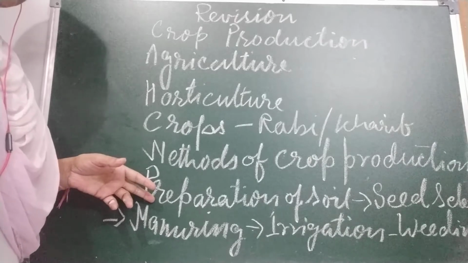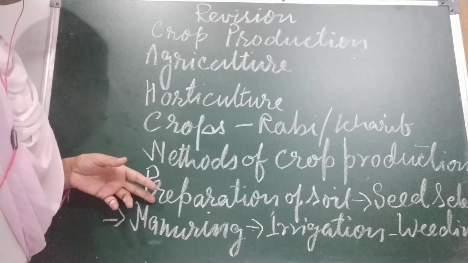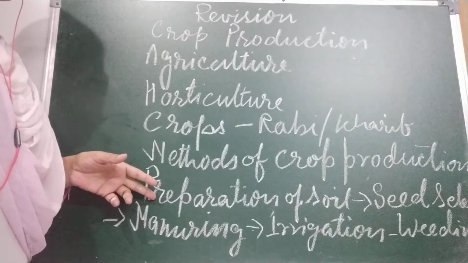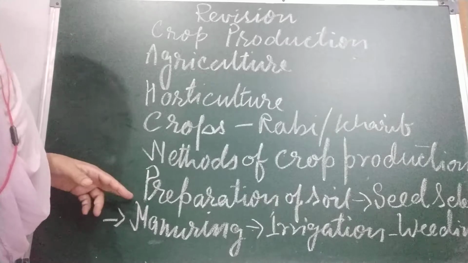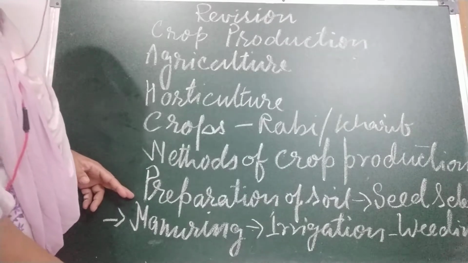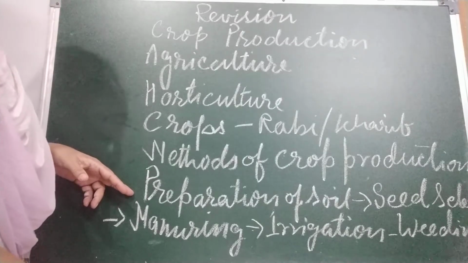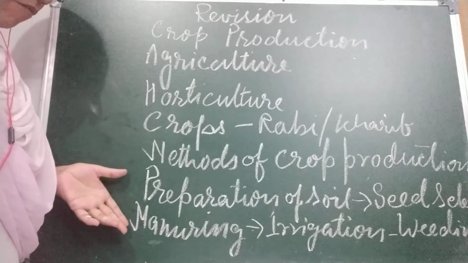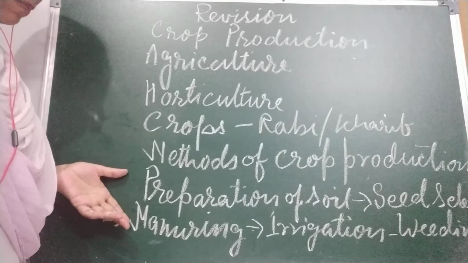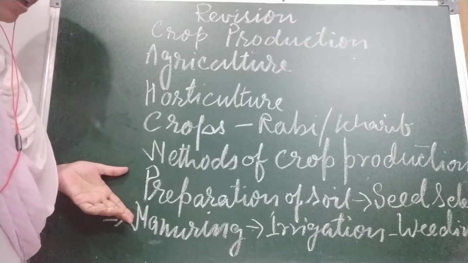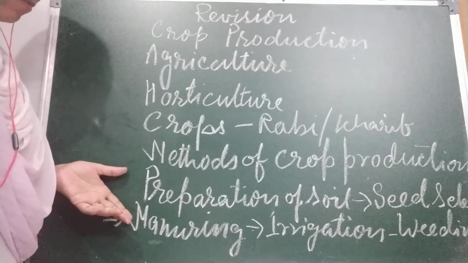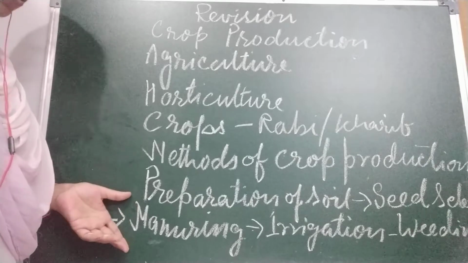Selection of seed. What kind of seeds should be used? The seeds should be of good quality, healthy, and free from diseases. Now next is manuring. Okay children, what is manuring? This can be done either by using natural methods or by adding manures and fertilizer to the soil.